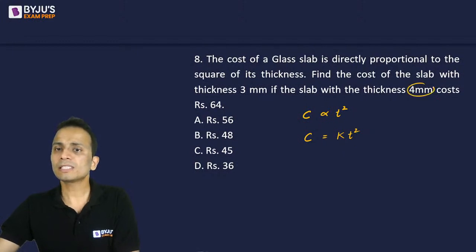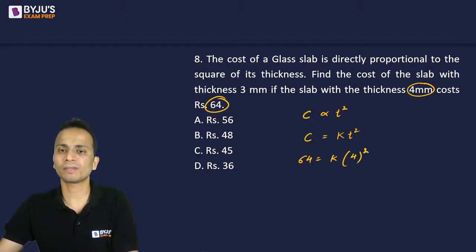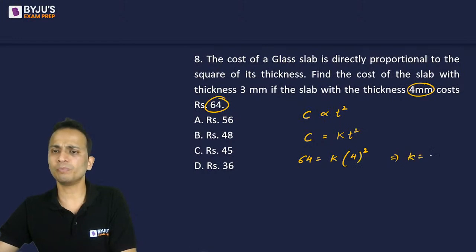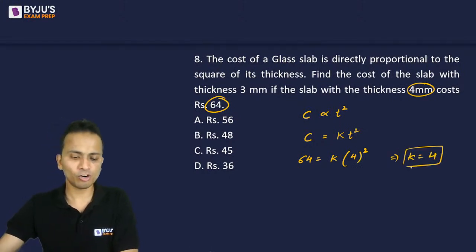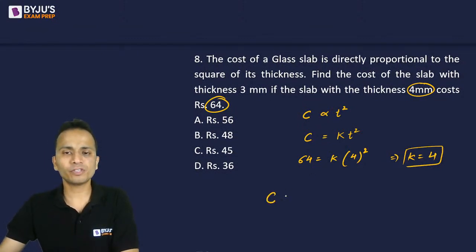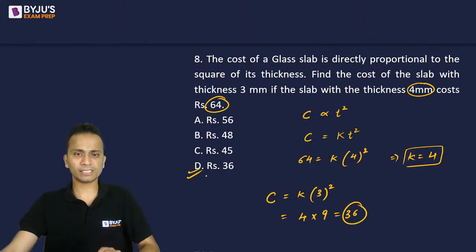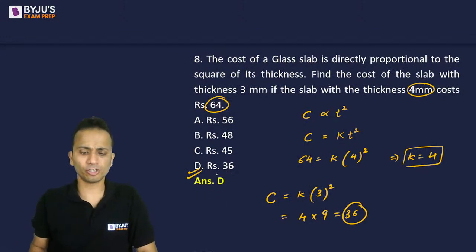Now, for the slab whose thickness is 4, the cost is 64. So 64 is equal to k multiplied by 4 square. So the value of k will come out to be 4. Okay, so the constant of proportionality is 4. Now, the cost of the slab whose thickness is 3 mm will be k multiplied by 3 square. The value of k is 4, multiplied by 9, and the correct answer should be 36 for this question. So 36, that is option D, is the correct answer for question number 8.